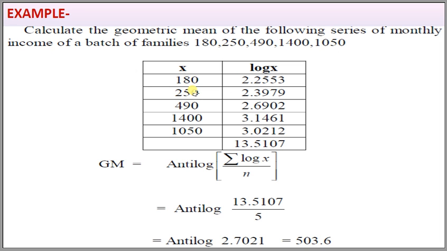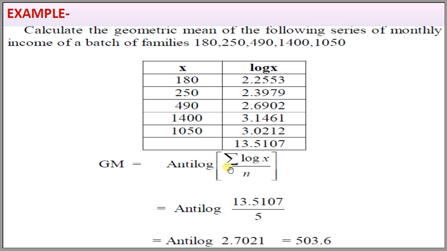Taking the log of these x values, we get 2.2553, 2.3979, 2.6902, 3.1461, 3.0212, and the summation of log x is 13.5107.